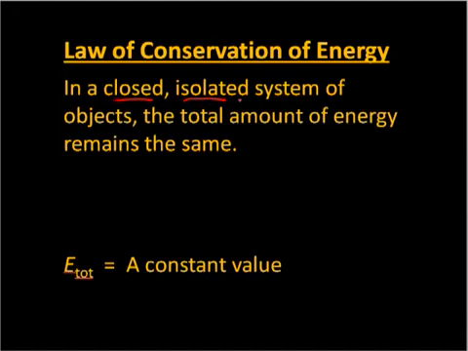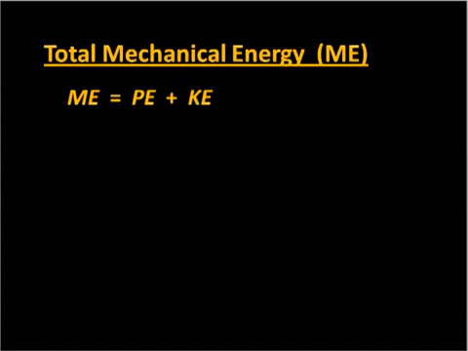It is a constant. Now, we're not going to delve into every single type of energy, every nook and cranny of your chemical energy of some cells in your body. I mean, we could get ridiculous. So we are going to simplify this and look at the total mechanical energy of systems, which means the total potential energy of a system.